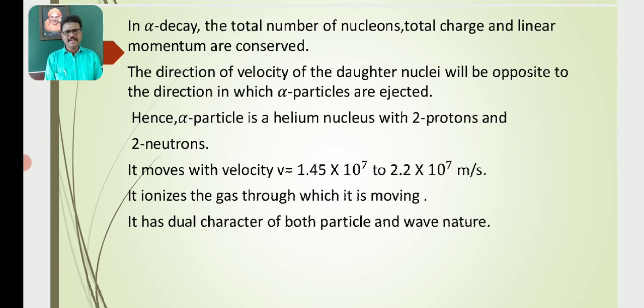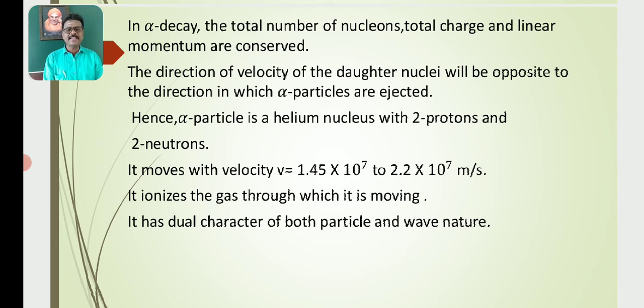That means the number of protons and neutrons on the LHS must be equal to the RHS. So in alpha decay, the number of nucleons is conserved.